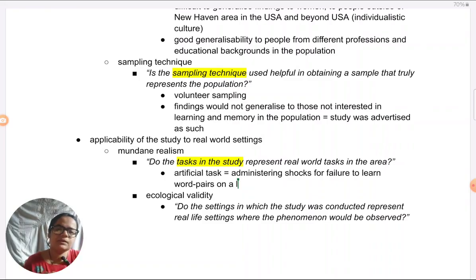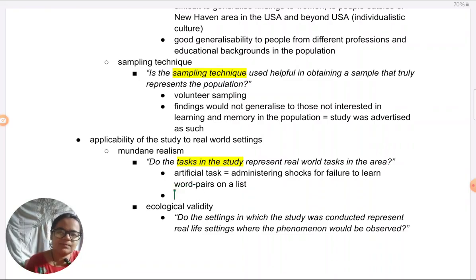So it is artificial. That means we will not be able to generalize the findings, the high level of obedience which is found, when it comes to more real world tasks. I'm not covering much about answer writing right now, but even in your analysis, you can do this. Whenever you're thinking of a point like this, like it's artificial, also simultaneously think about what would be a more realistic task.